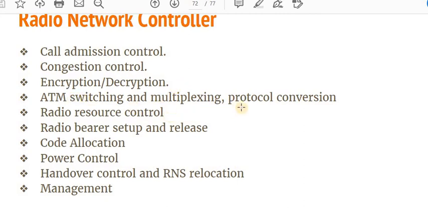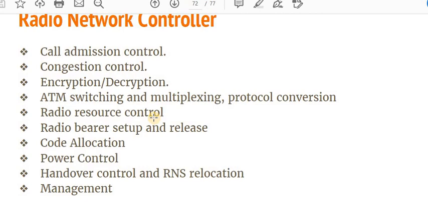ATM switching, multiplexing and protocol conversion. The multiplexing is done because we have to use multicasting, collect the data from multiple users, and XOR the collected data. The spreading code is then applied to the collected data, and we forward that data after spreading, and the communication is performed. Now, radio resource control, because it has to do power management as well as frequency hopping. So radio resource control is done by the radio network controller.